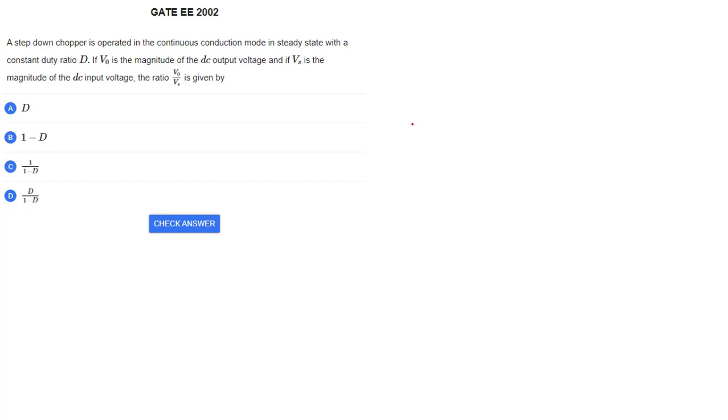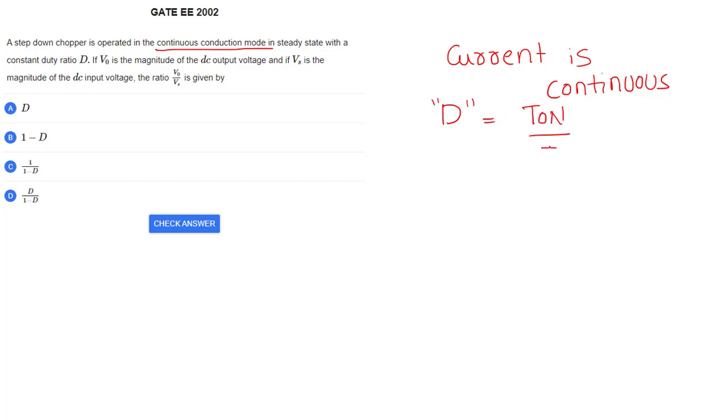Today we are going to discuss previous year GATE questions on DC to DC converters. We'll switch to the first question: the step down chopper is operated in continuous conduction mode. Continuous conduction mode means the current is continuous, in steady state with the duty cycle D. Duty cycle means the on time of the switch divided by the total time.